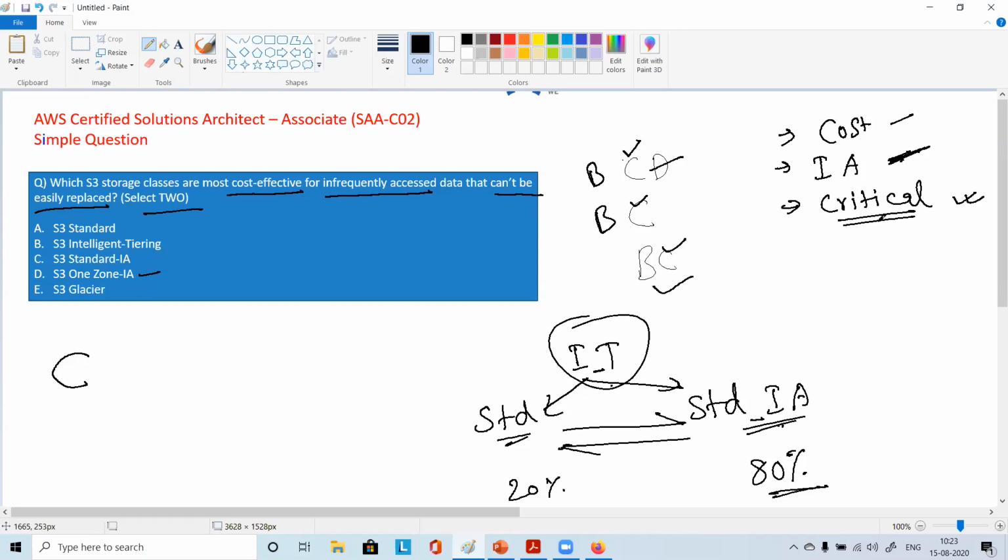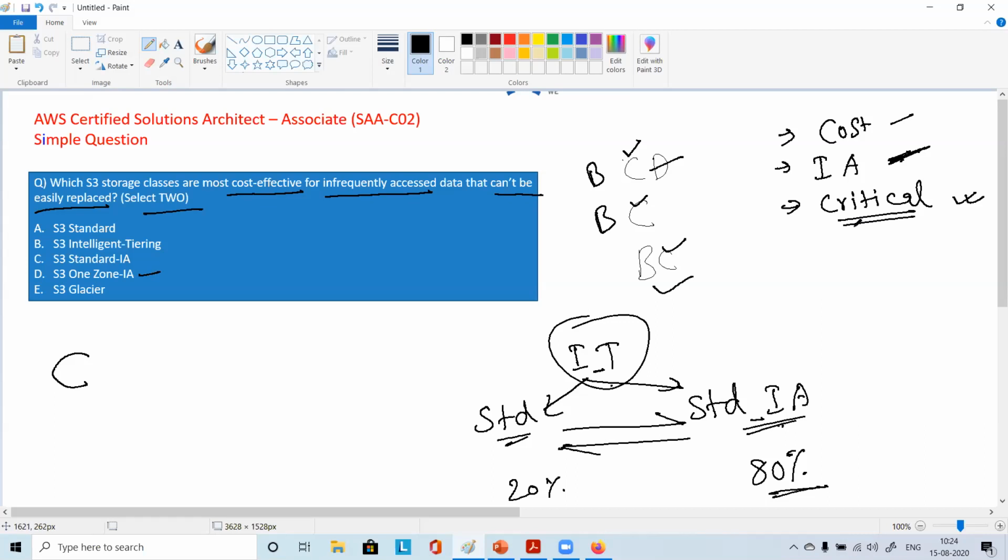Now we look at the E, S3 Glacier option. If you talk about durability, it's the same as standard, intelligent tiering, or standard infrequent access, correct? And that data as well is copied across availability zones.